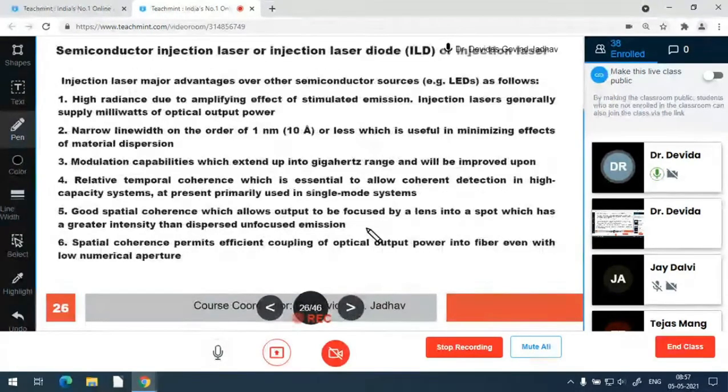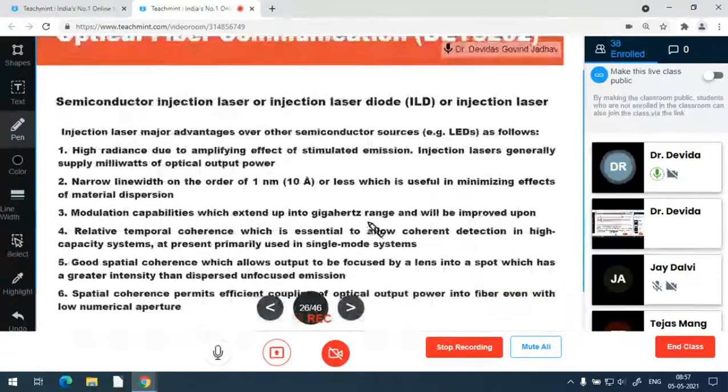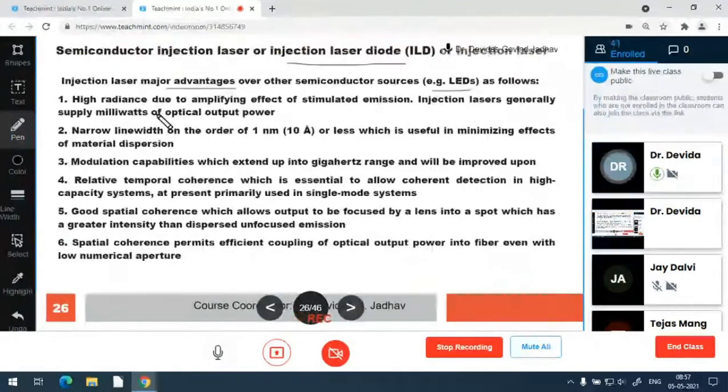Injection lasers, or injection laser diodes (ILDs), have major advantages over the LED. What are they? Radiance is large due to the amplifying effect, and they generally supply milliwatts of optical power. A very narrow line width of 1 nanometer for the laser reduces the dispersion, and the modulation capacity extends up to giga rates and can be improved further. The temporal coherence is useful for coherent detection in high capacity systems.